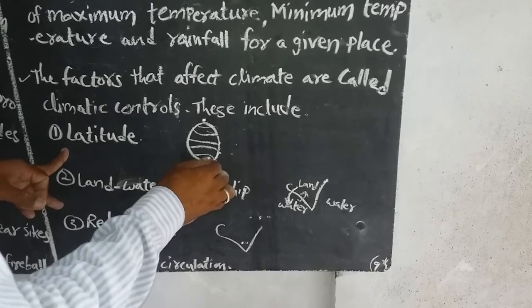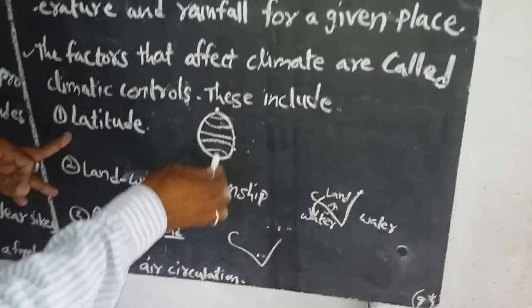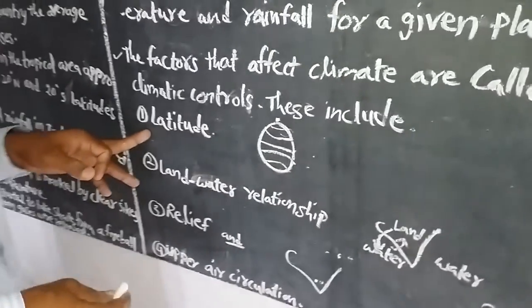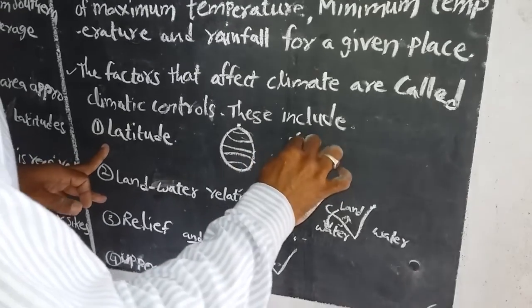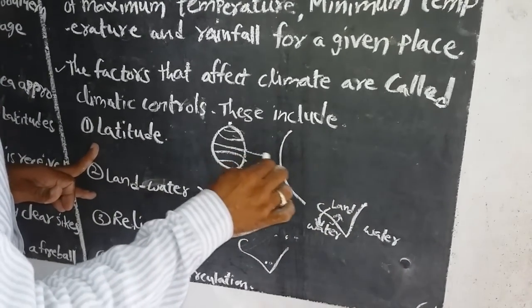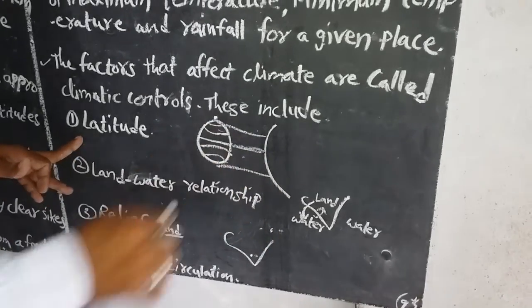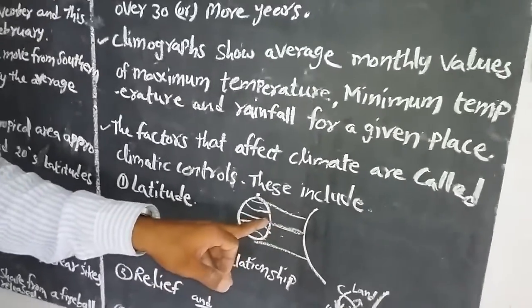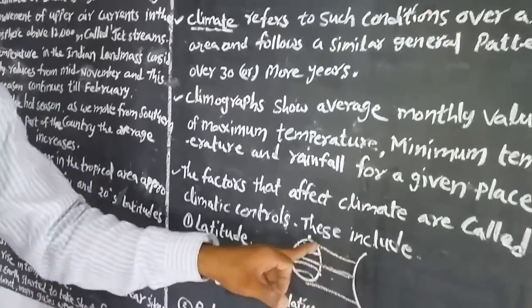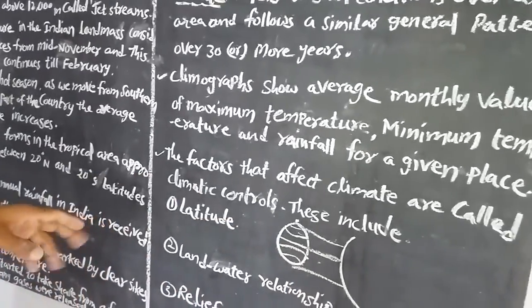North Pole, South Pole. As you go northwards and southwards, the temperature decreases. Why? Because the sun's rays are received at a slant. Here is the slanting of the sunshine. That's the influence of latitude. Here the maximum temperature is received between them. There is no low temperature here. Why? Because of the slanting of the rays that fall on the surface of the earth.